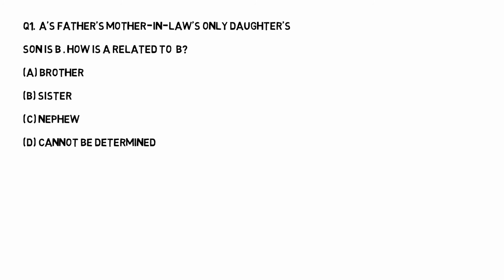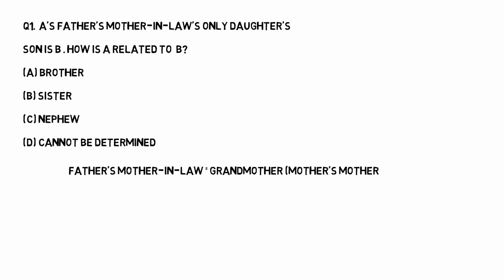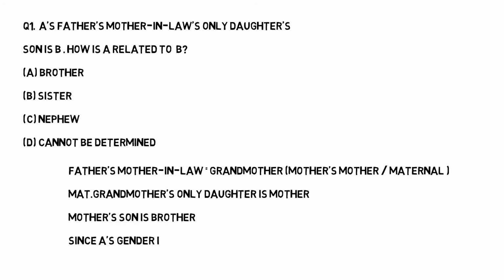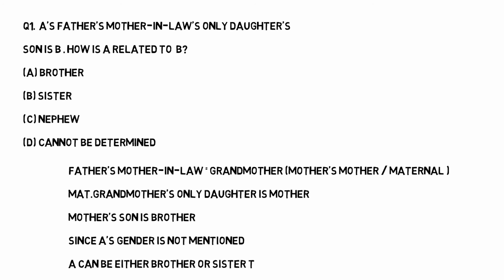We'll solve from father's mother-in-law's. Father's mother-in-law will be our maternal grandmother, mom's mom. Maternal means mother side. So maternal grandmother's only daughter could be our mother only, and our mother's son is brother, right? Since the gender of A is not mentioned, we cannot say how A is related to B. So A can be either brother or sister, we don't know the gender. So this cannot be determined. The answer is this cannot be determined.